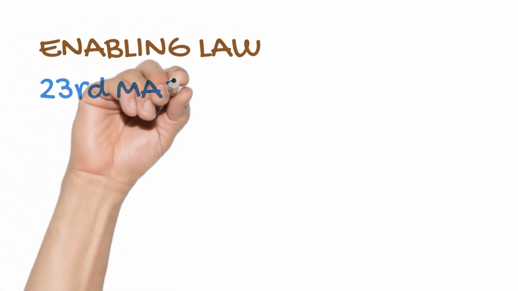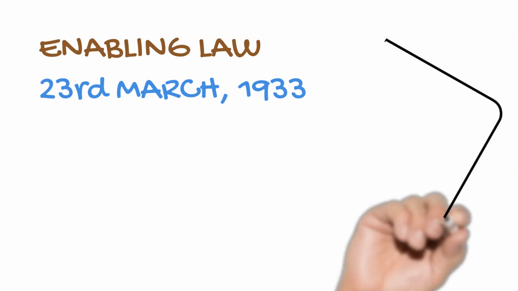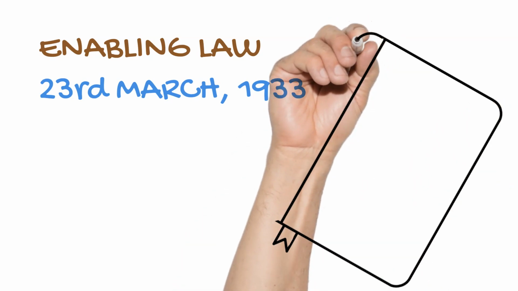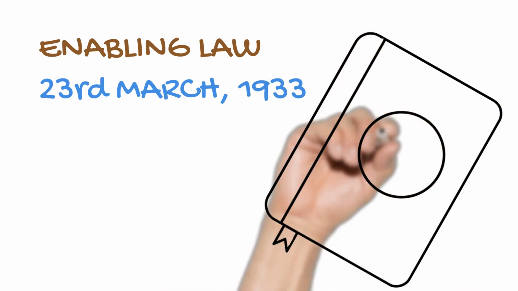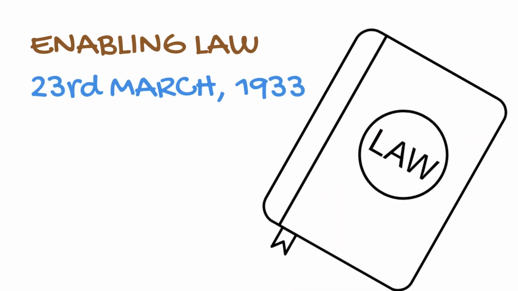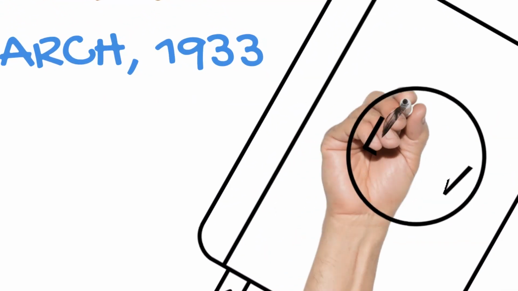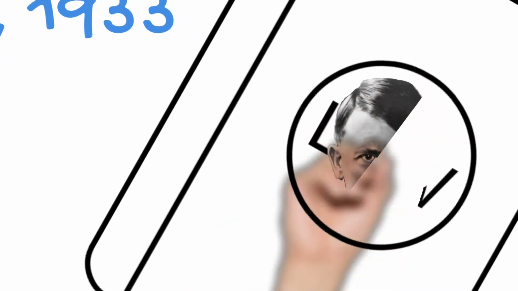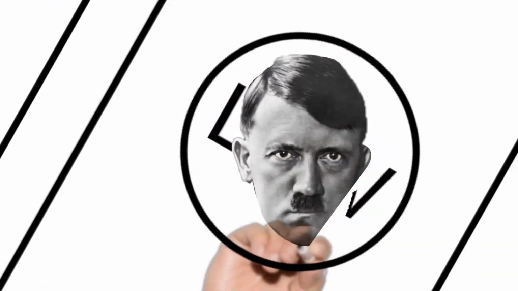That was until the 23rd of March, when Hitler used the Reichstag fire decree and a coalition with the Catholic Centre Party to pass a law which effectively allowed Hitler to bypass the Reichstag entirely and issue laws without its consent. The enabling law laid the foundation for Hitler's dictatorship.